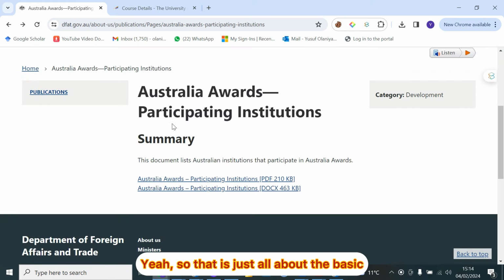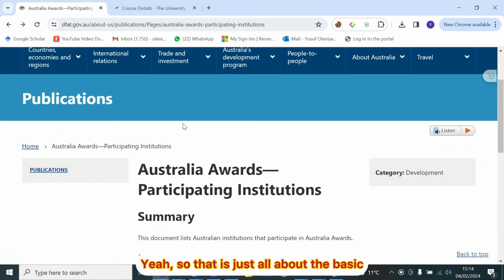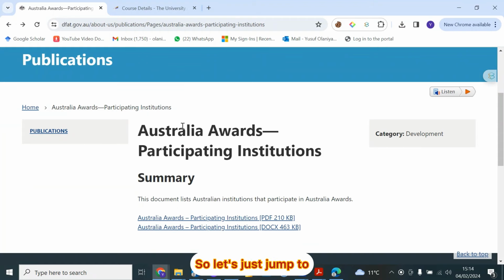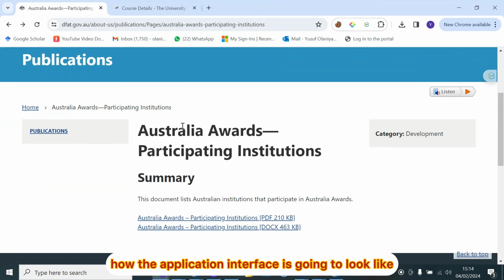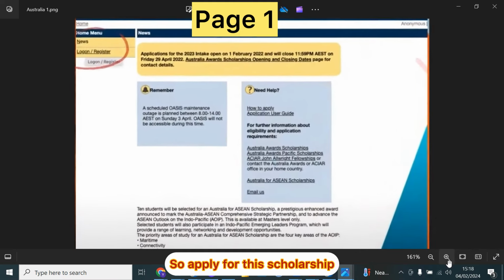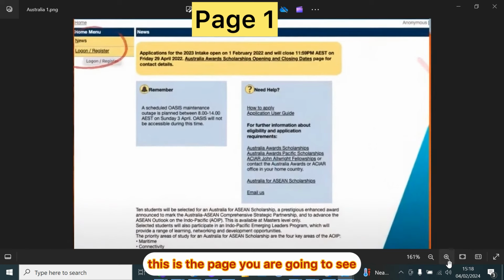Yeah, so that is just all about the basic information about the application. So let's just jump to how the application interface is going to look like. To apply for this scholarship, this is the page you are going to see when you click on the application link. And here, don't worry about the link, it's just right under this video.